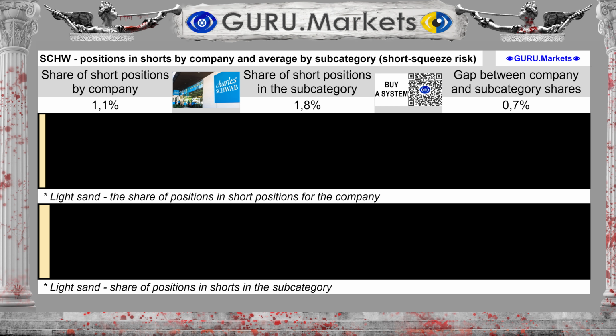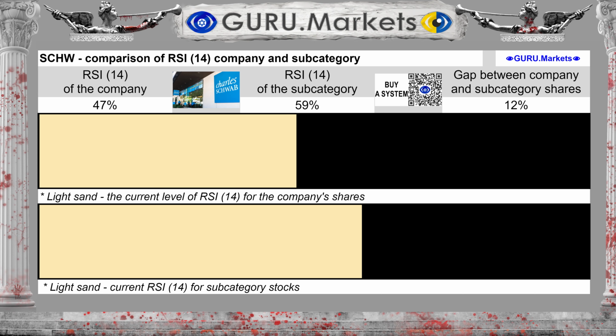This is a short squeeze risk indicator. Indicator RSI, 14, shows a level of 47% for the company Charles Schwab, SCHW. For the subcategory, the RSI level, 14, is 59%. Potentially, securities of the subcategory are valued higher than those of the company Charles Schwab, SCHW.